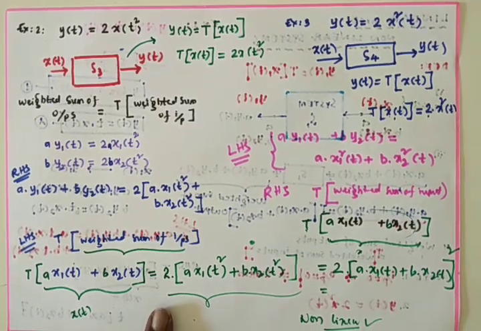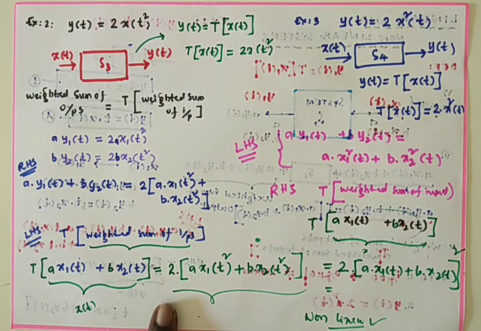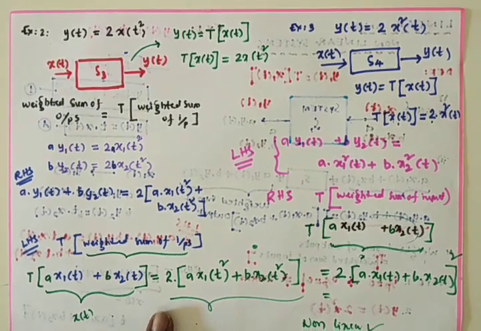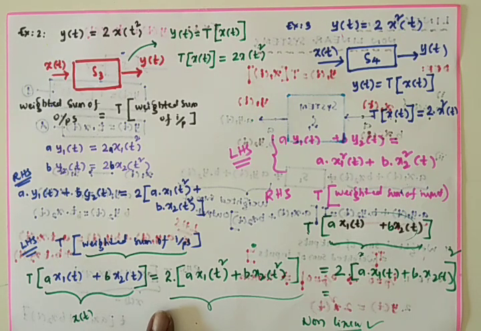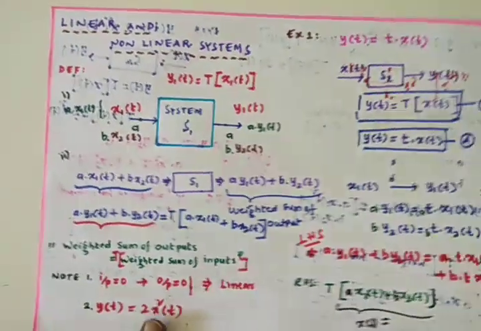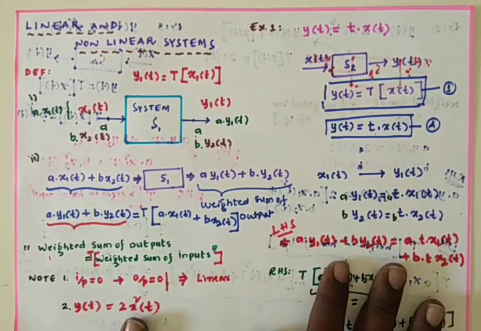In testing a system whether it is linear or non-linear, you have to go with the condition, that is, the weighted sum of outputs is equal to the transfer function applied on the weighted sum of inputs. That is the condition to test the linearity of any system.